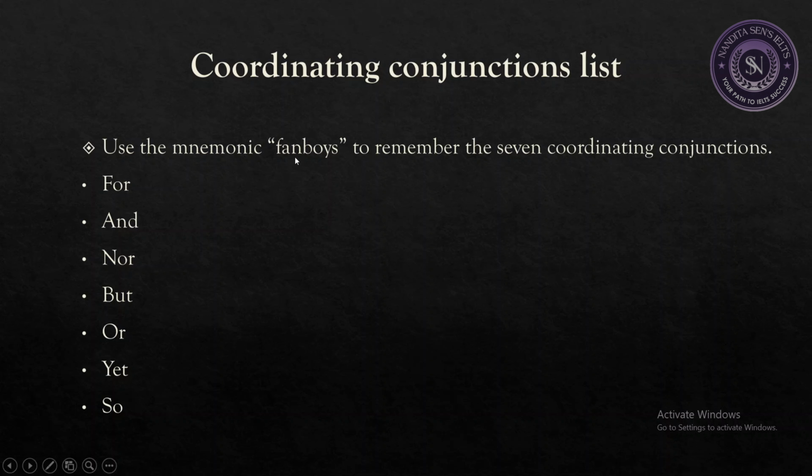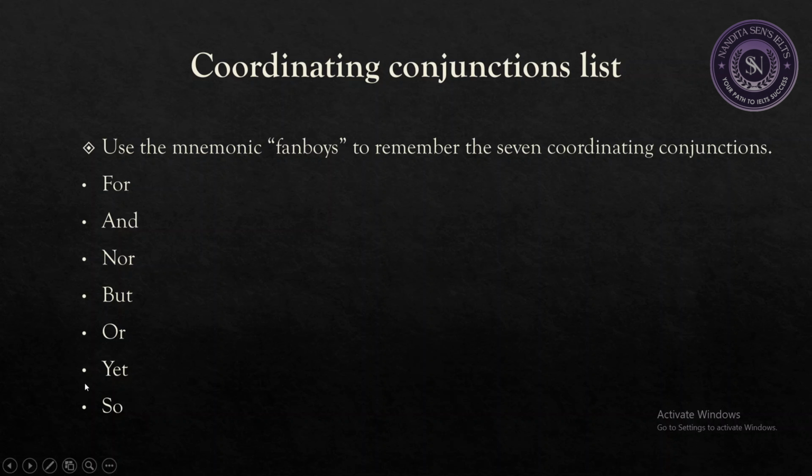Okay, so can you tell me what F stands for? F stands for for, A stands for and, N stands for nor, B stands for but, O stands for or, Y stands for yet, S stands for so.